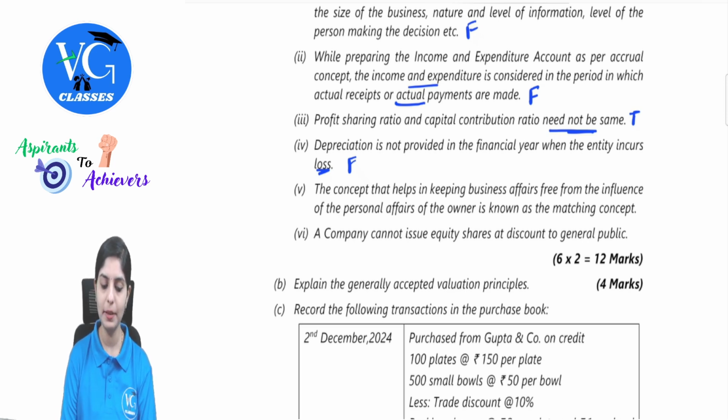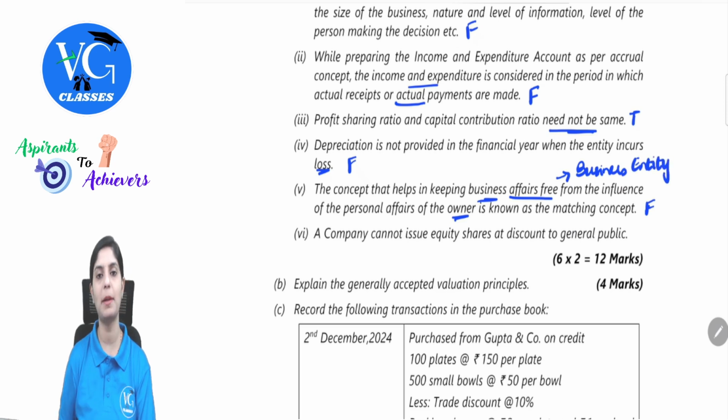Next, the concept that helps in keeping business affairs free from the influence of the personal affairs of the owner is known as the matching concept. Whenever we come across affairs between the business and the owner, it directly connects us to which concept? Business entity concept. So hence the given statement here is false. Here they are specifying that this is as per matching concept, hence the given statement is false.